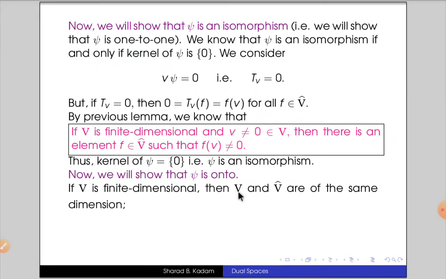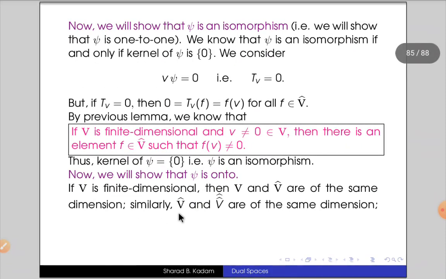We know that if V is an n-dimensional vector space, then V hat is the set of all vector space homomorphisms from the vector space V into the vector space F. If the dimension of V is n, and the dimension of F is 1, then the dimension of V hat is n times 1, that is n. That means both are of the same dimension.